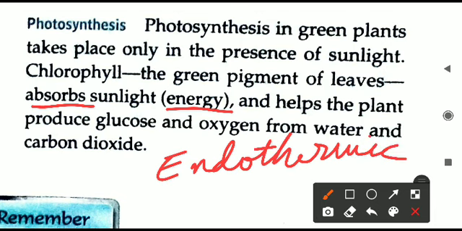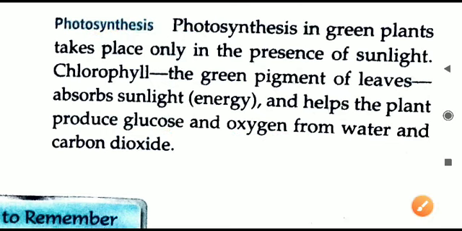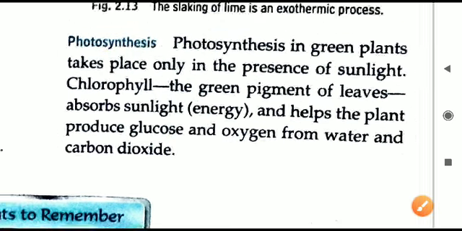This process will help the plant produce the glucose, that is actually the food only for the plants, and indirectly for us also. We are eating vegetables and different fruits and all. They are also having the same food, and we are getting this food. So glucose and oxygen is available by the process of photosynthesis. Oxygen we are getting from the plants, and that is helping us to breathe and continue our lives. So that is all. We have completed this chapter and its various topics.